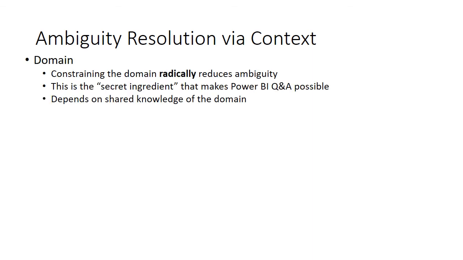So let's take a look at some of these contextual clues and see how they can be used to reduce ambiguity. The first and most important bit of context is the domain over which the utterance is to be interpreted. By constraining the domain of discourse, we can radically reduce the amount of ambiguity present in practically any utterance. So for example, in the context of a flower shop, the utterance "red rose" is clearly referring to a species of flower and its color, not to the rise of communism.